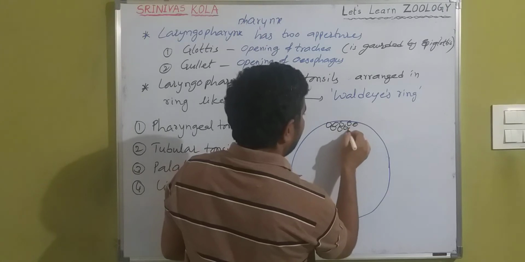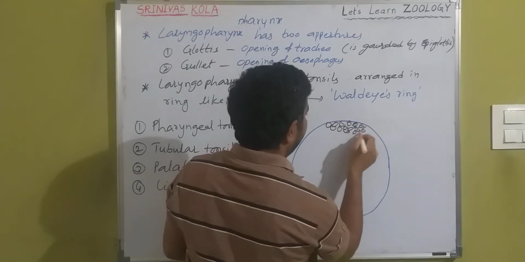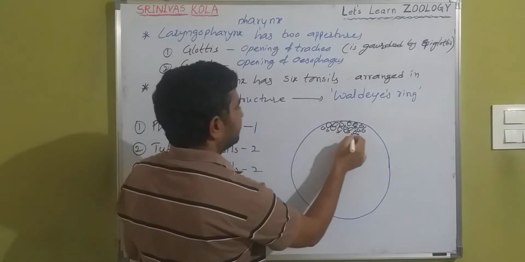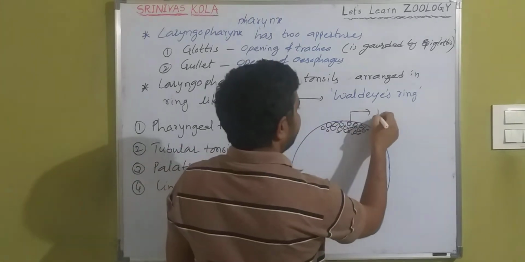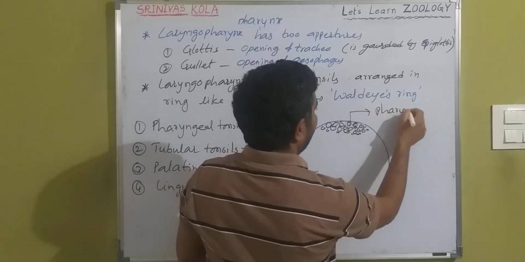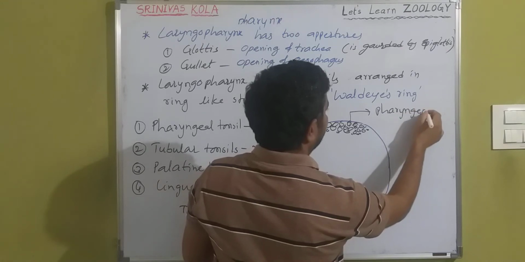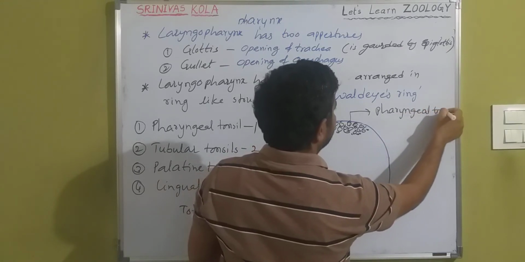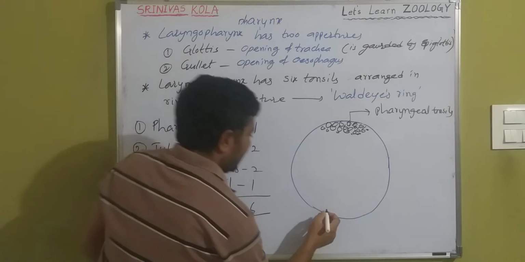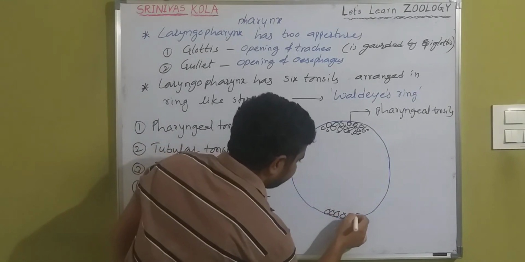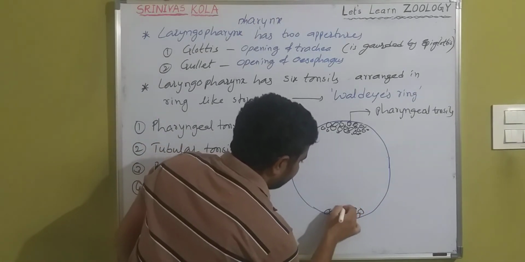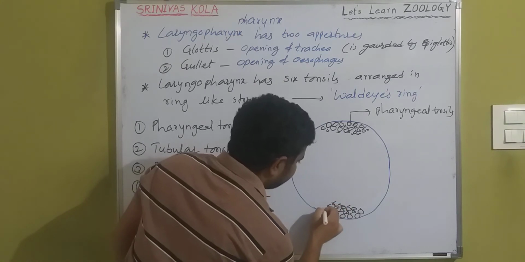On the dorsal side or roof of the Waldeyer ring is the pharyngeal tonsil, and on the floor of the Waldeyer ring is the lingual tonsil. These 2 are single in number.